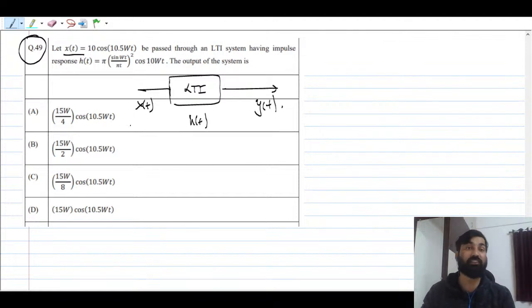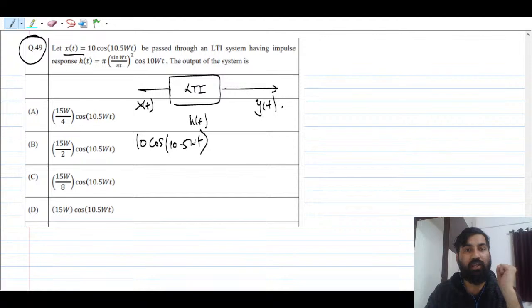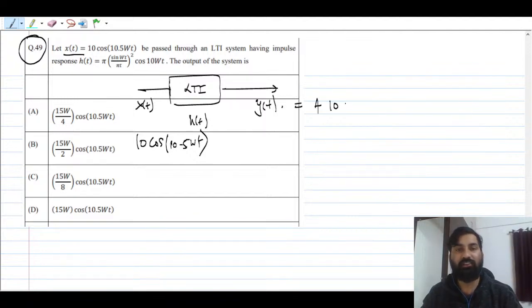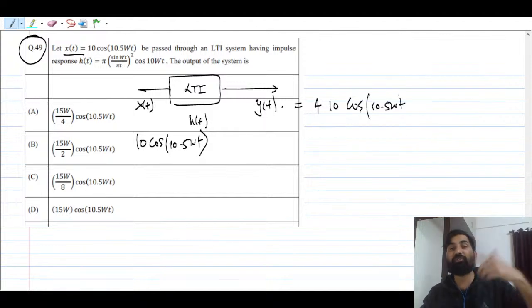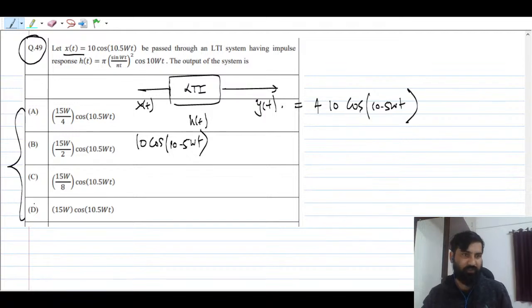From the concept, if the input is sinusoidal or cosinusoidal or complex sinusoids, the output will also be A times 10 cos 10.5 omega naught t. I mean, the frequency should be the same. This system does not introduce any sort of phase, so don't worry about that. Phase is 0 only.